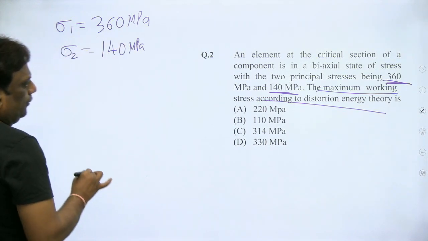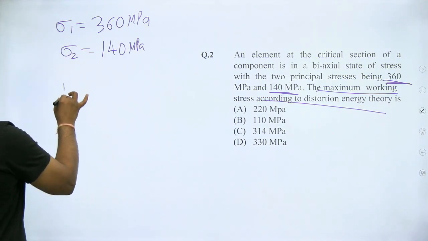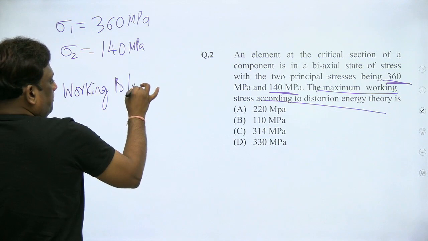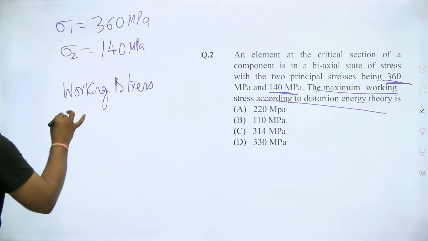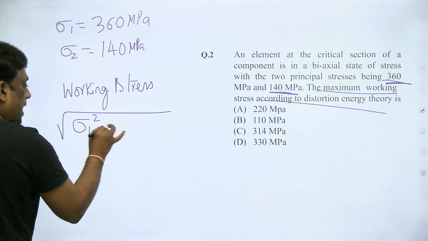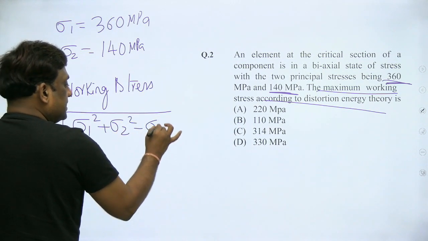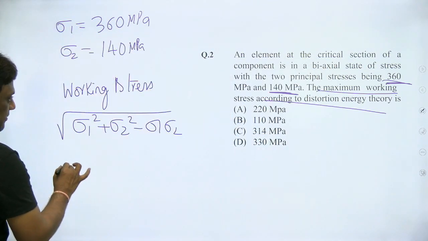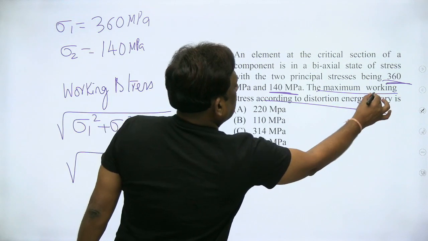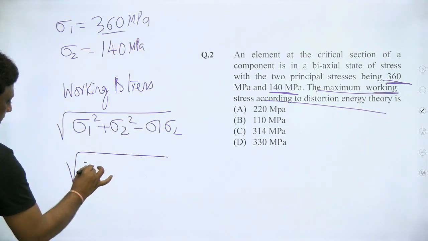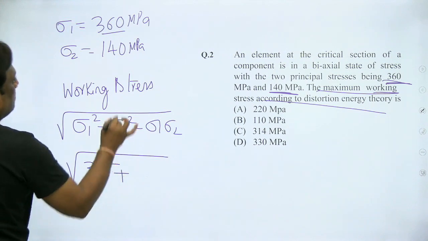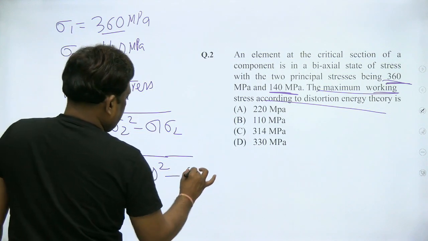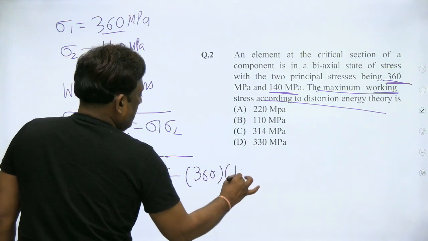I have told you very clearly in my earlier lectures, the working stress according to this theory is given by under root of sigma 1 square plus sigma 2 square minus sigma 1 sigma 2. He is asking the maximum working stress. Sigma 1 is 360 square, sigma 2 140 square, minus sigma 1 sigma 2, that is 360 into 140.